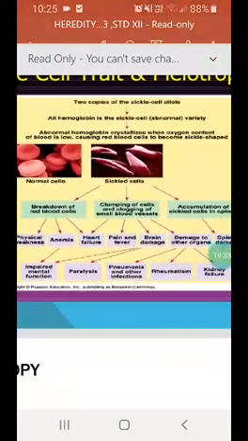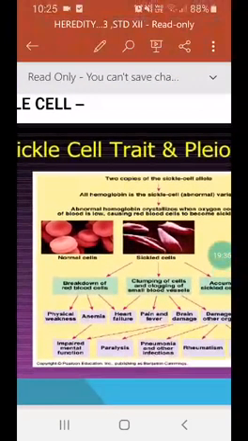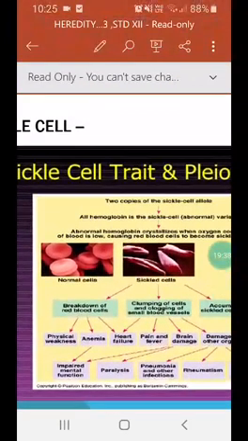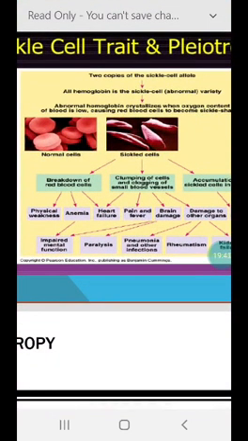Now here these are normal blood cells or RBCs, and these are the sickle cells. Now if we see, in case of sickle cells, breakdown of RBC takes place, and because of breakdown of RBC, that is the red blood cell, there occurs physical weakness, anemic condition, and even heart failure. And because of anemic condition, there may be possibility of impaired mental health.